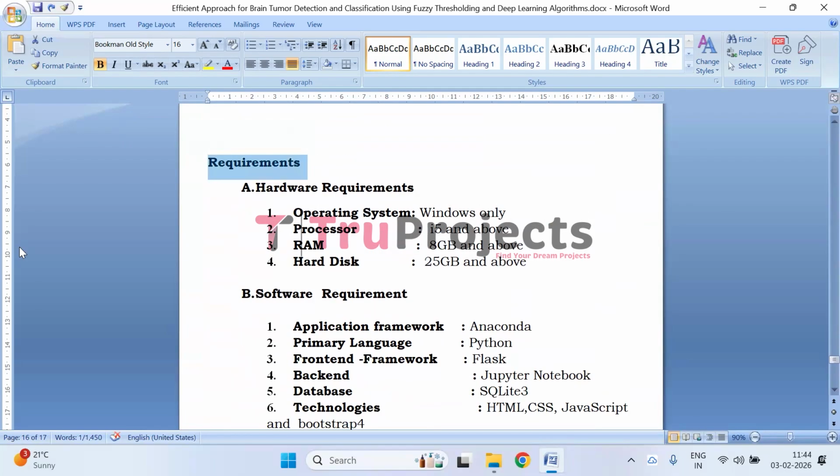Coming to the requirements, we have both hardware requirements and software requirements. Hardware requirements consist of operating system Windows only, processor i5 and above, RAM 8 GB and above, hard disk 25 GB and above. Software requirements consist of application framework Anaconda, primary language Python, front-end framework Flask, backend Jupyter Notebook, and database SQLite 3. Technologies which we use to build the front end are HTML, CSS, JavaScript, and Bootstrap 4.